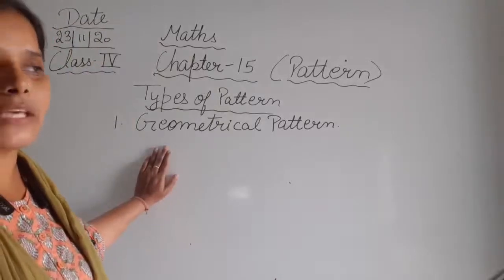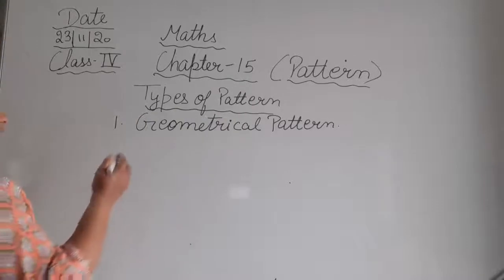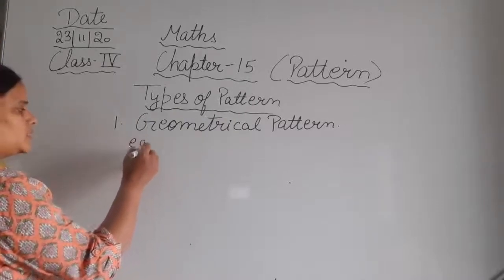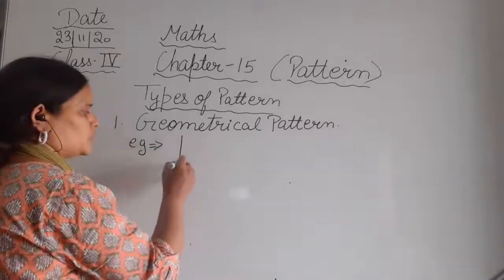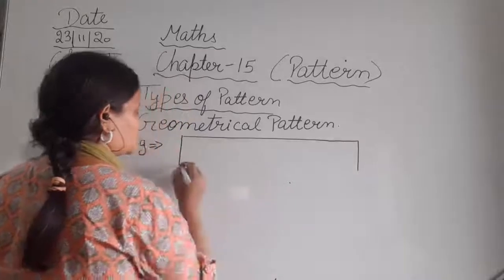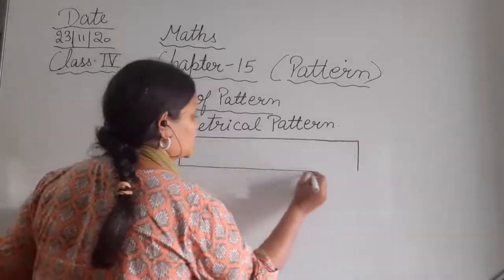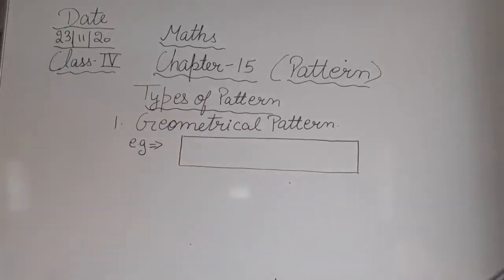तो सबसे पहले हमने क्या किया था, geometrical pattern. So the geometrical pattern is the pattern in which we use geometrical shapes. Geometrical pattern क्या होता है, जो pattern जिसमें कि हम geometrical shapes को use करते हैं, that is geometrical pattern.